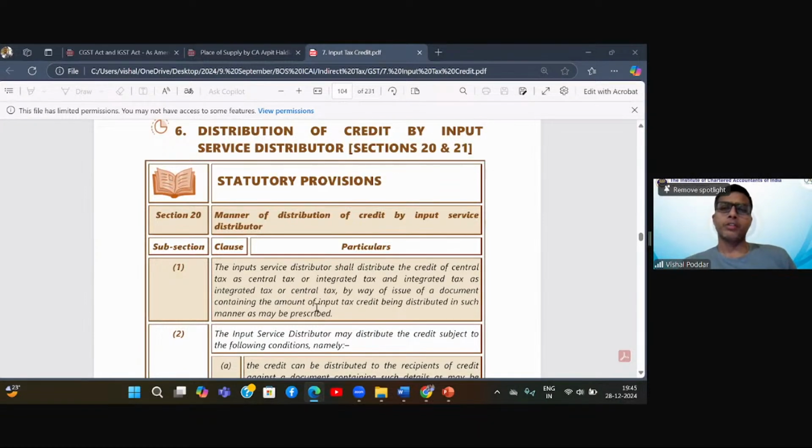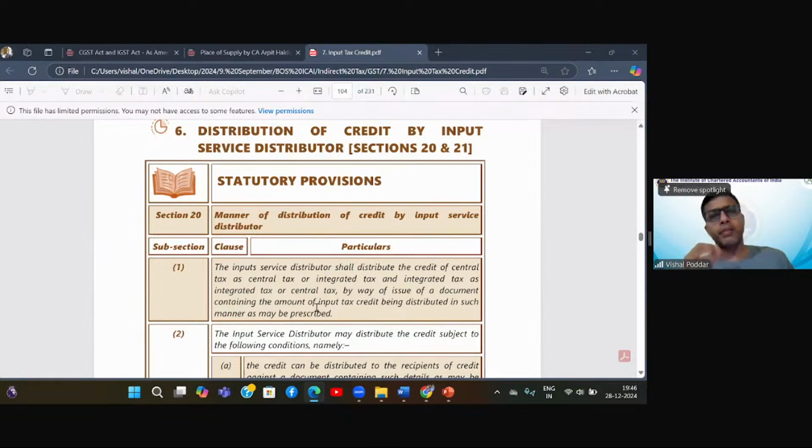Now, what is the whole concept? What is the background? Let us first understand. As you can see, the name is input service distributor. I will just add one word so that you can understand and remember this. I will call it input service credit distributor. Now, what do I mean by input service credit distributor?